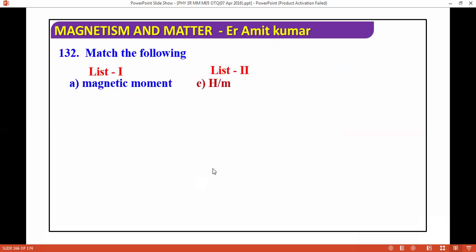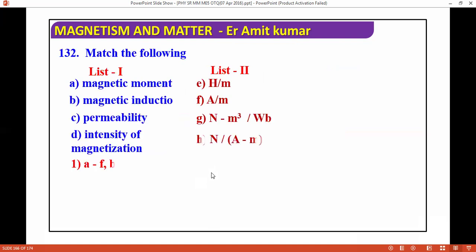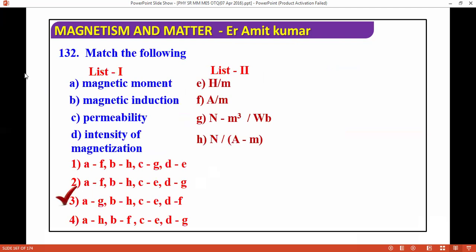We have list one and list two: magnetic moment, magnetic induction, permeability, and intensity of magnetization. So we have options. What is the correct answer for this? The correct answer will be third. Why? Magnetic moment is basically Newton meter cubed per Weber. Magnetic induction is Newton per ampere meter. Permeability is Henry per meter, and intensity of magnetization is ampere per meter.